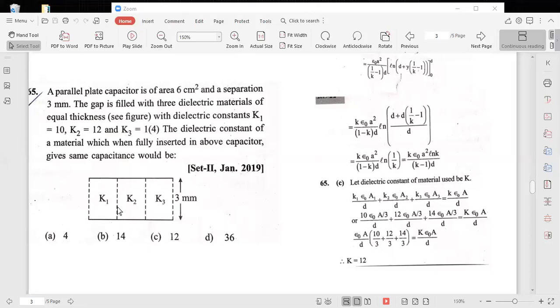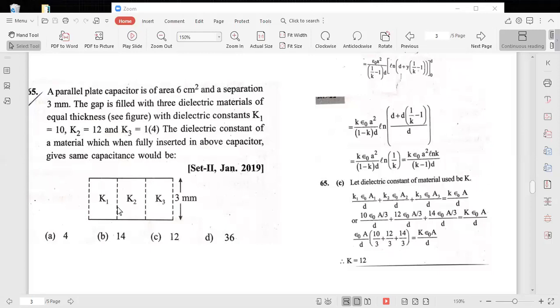A parallel plate capacitor is of area 6 centimeter square and separation d is equal to 3 millimeter.